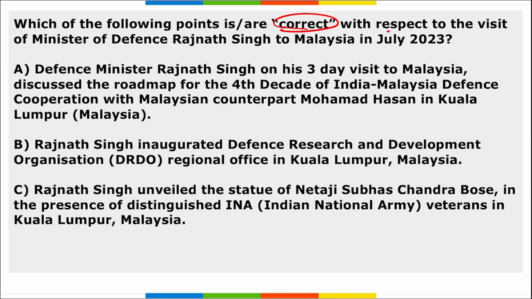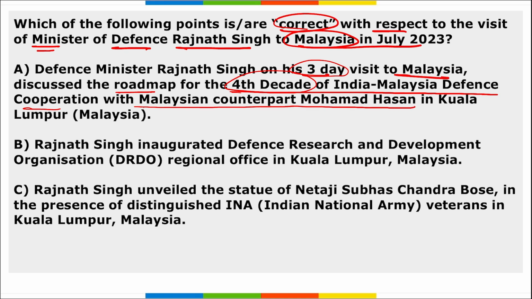Which among the following are correct with respect to the visit of Minister of Defence Rajnath Singh to Malaysia in July 2023? Defence Minister Rajnath Singh was on a 3-day visit to Malaysia. He discussed the roadmap for the 4th decade of India-Malaysia Defence Cooperation with Malaysian counterpart Mohammed Hassan in Kuala Lumpur. So option A is correct. B. Rajnath Singh inaugurated DRDO regional office in Kuala Lumpur, Malaysia. No, it is not a DRDO office. Actually, it is Hindustan Aeronautics Limited's regional office that was inaugurated in Kuala Lumpur by Rajnath Singh. So this is wrong.